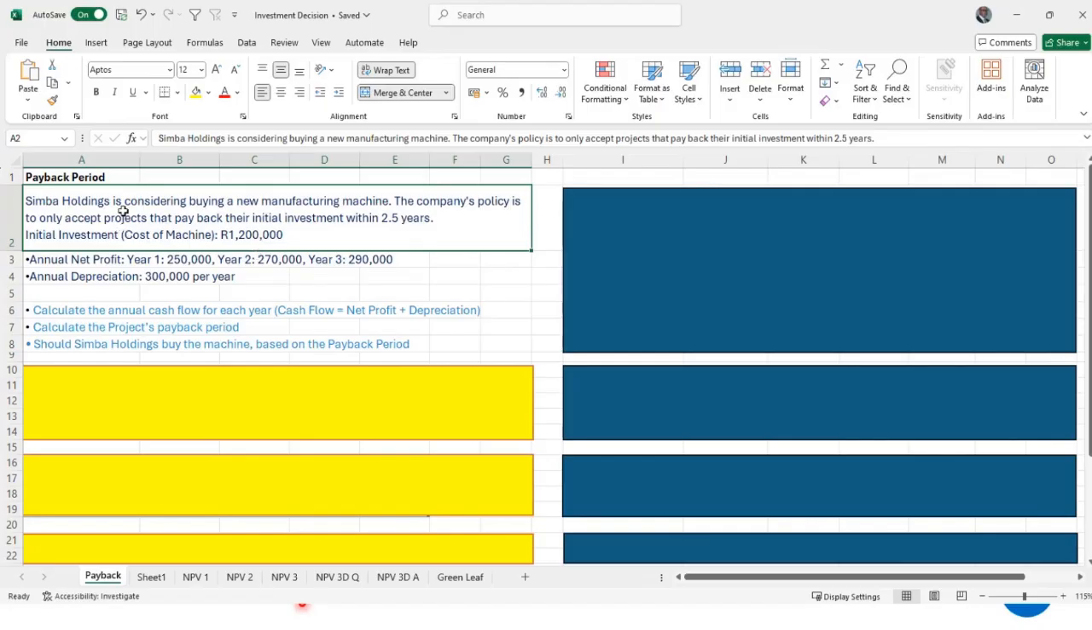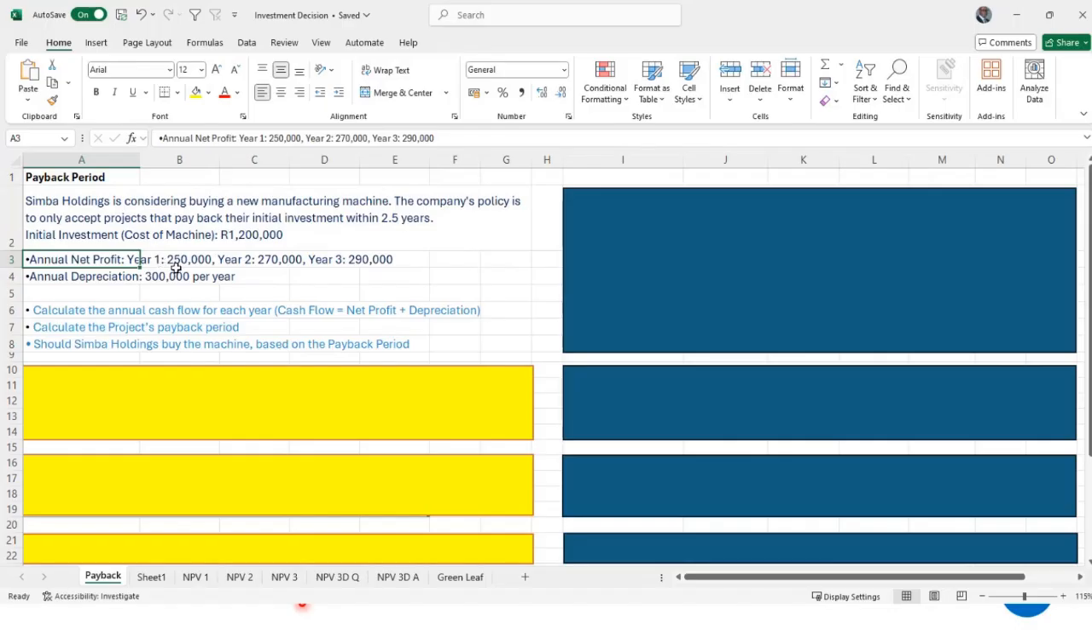So the question is, Simba Holdings is considering buying a new manufacturing machine. The company's policy is to accept projects that pay back their initial investment within 2.5 years. The initial investment, which is the cost of the machine, is 1.2 million. Then you are given the annual net profit: year 1, 250,000, year 2, 270,000, year 3, 290,000. The annual depreciation, remember this story about depreciation, is 300,000 per year. The first question is, calculate the annual cash flow for each year. Remember, cash flow is equal to net profit plus depreciation.